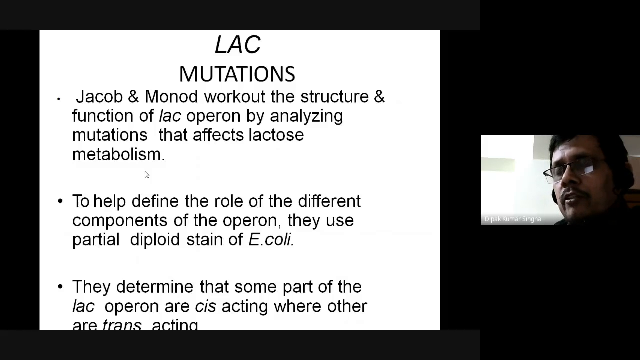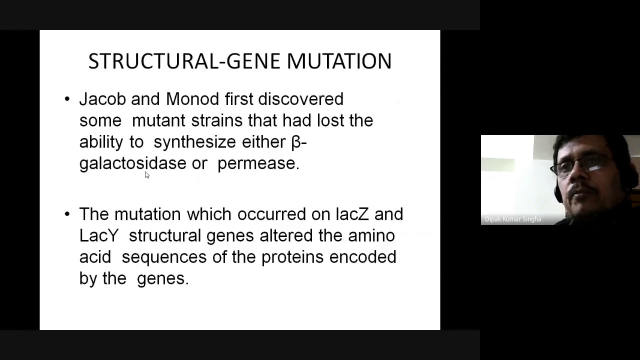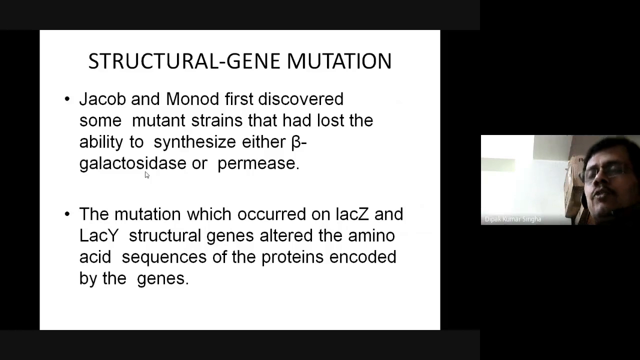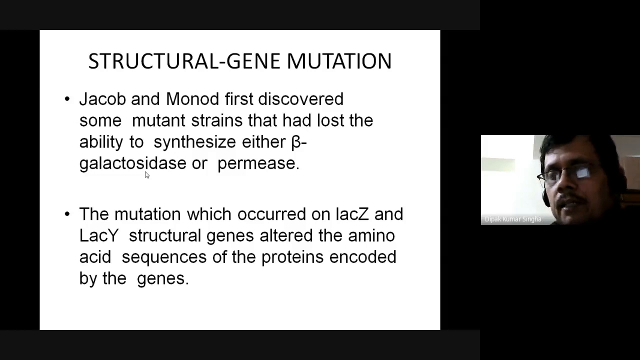Two types of mutation, the cis and trans, affect the structural gene mutation. Jacob and Monod first discovered some mutant strains that had lost the ability to synthesize beta-galactosidase or permease. In the case of mutant genes of the lac operon, they lose their ability to synthesize beta-galactosidase and permease. Ultimately, gene expression will not occur, and there is no transcription.